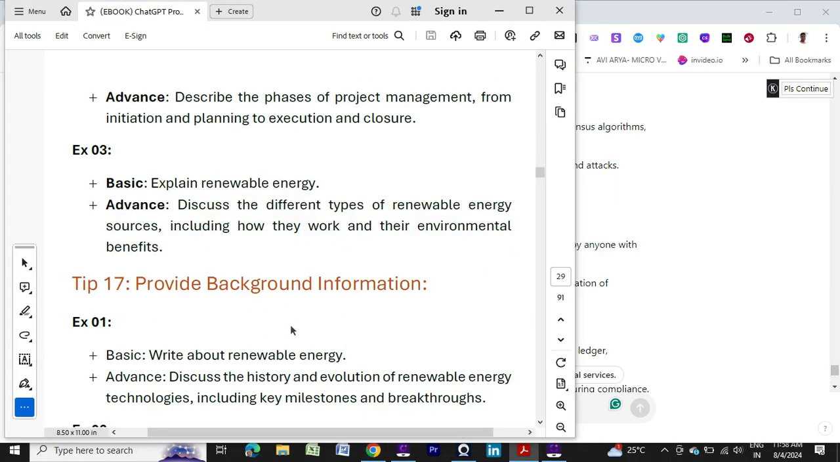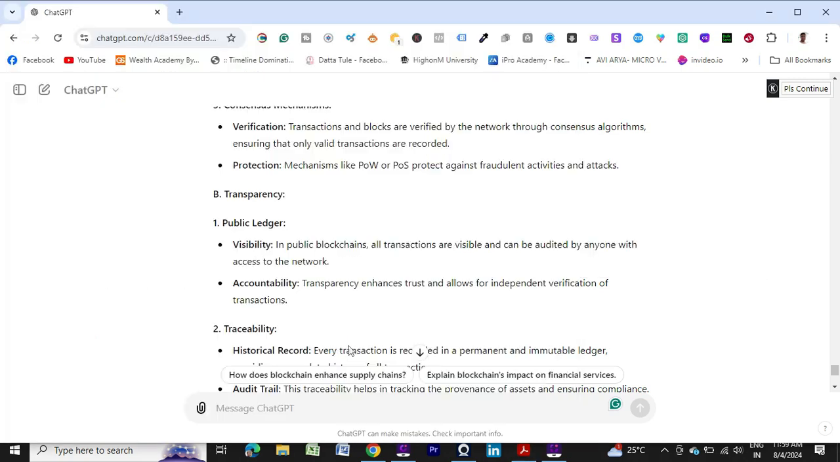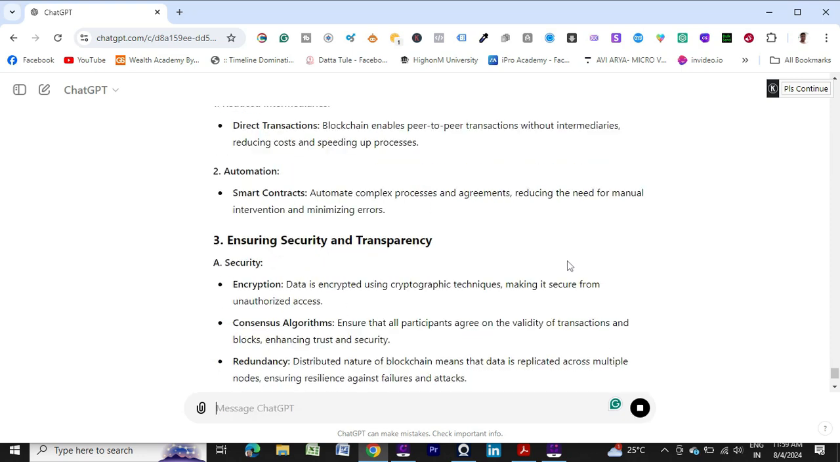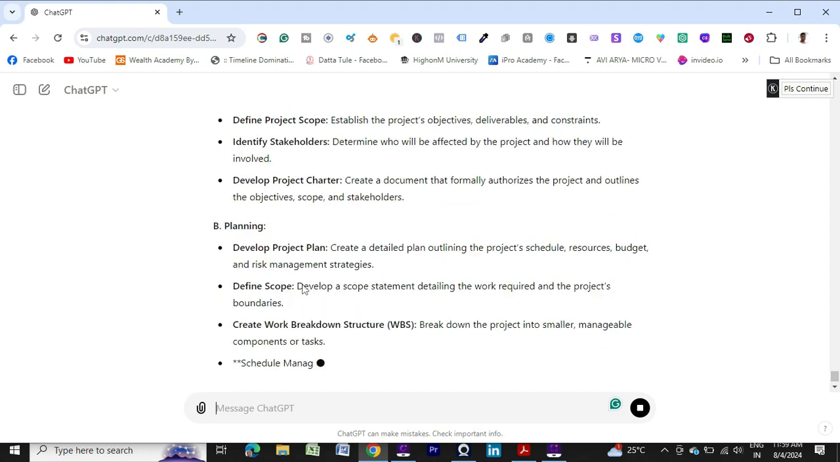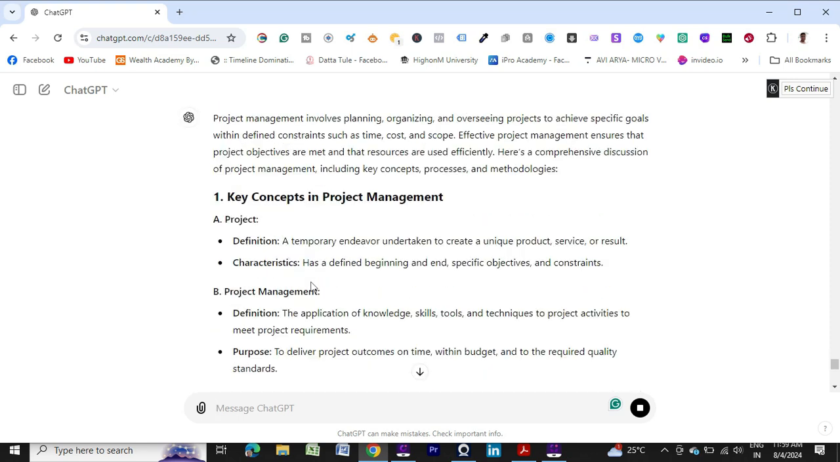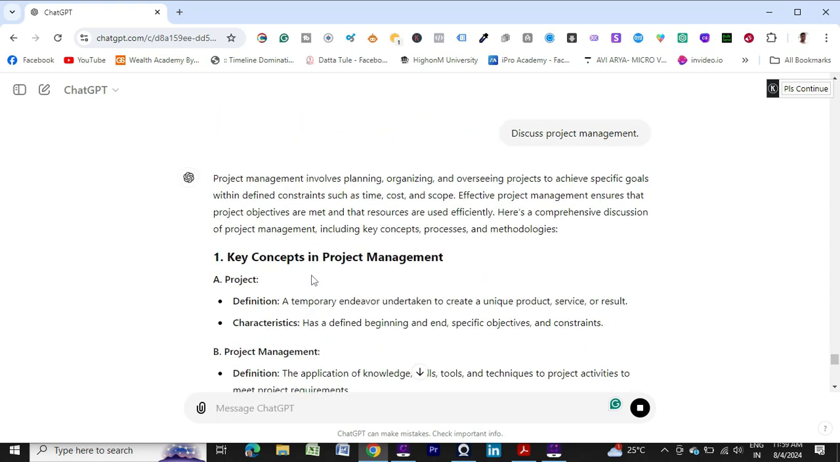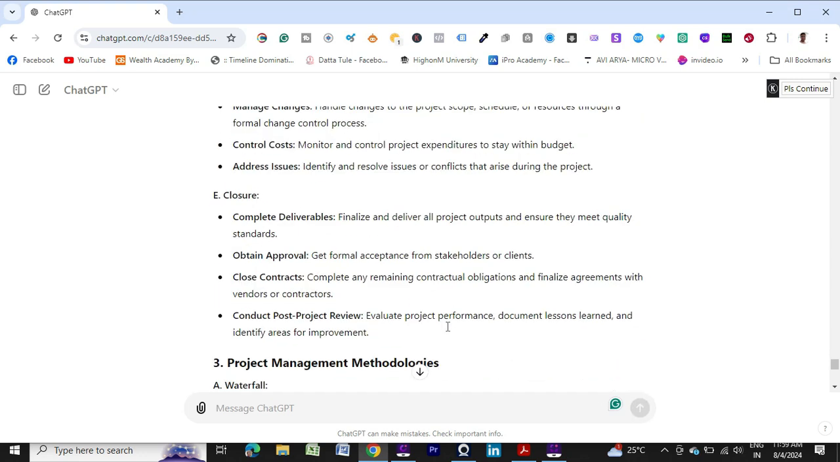So again I will write any other, let me take example number 2, discuss project management. So it will provide a generic answer, it will provide a broad answer. Let's see what is project management, how it works and all those things. See, key concepts in the project management process, how it works, it has given. Then again project management methodologies.